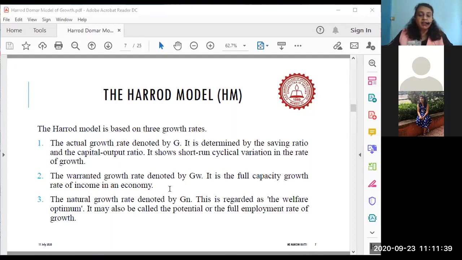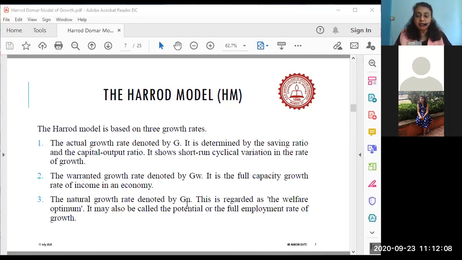And finally, there is a natural growth rate denoted by GN. Natural growth rate, you can say, is the average growth rate of the economy over a period of time. Say the average growth rate before 1991 was a Hindu growth rate of 4%. But after the economic reforms in 1991, the average growth rate of the economy has been quite high. So that is the natural growth rate.